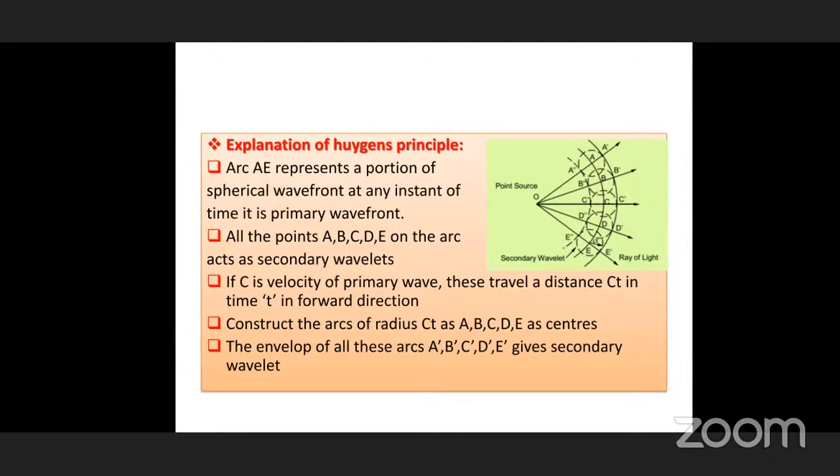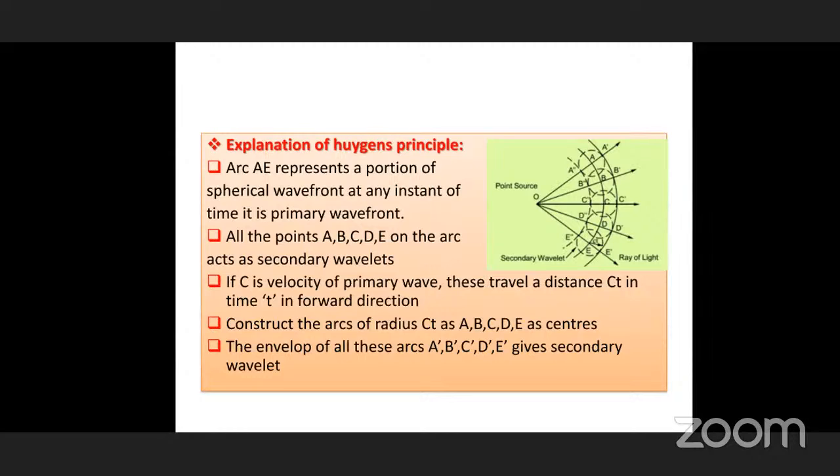We should consider an arc. A is the center. Actually, the diagram is not exactly correct. This A is the center, and we have to draw the circle. You can imagine arcs instead of circles. A dash should be on the perimeter of the circle, where A is the center. Similarly, B is the center, and we have to draw a circle with BB dash.